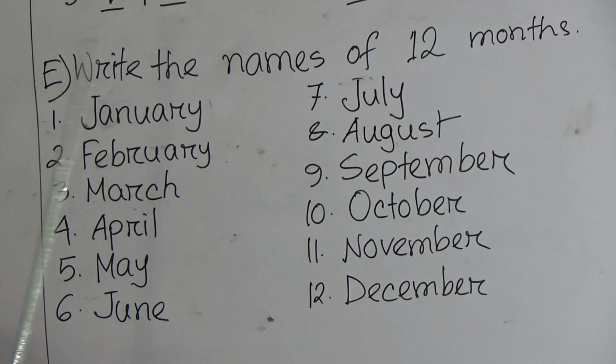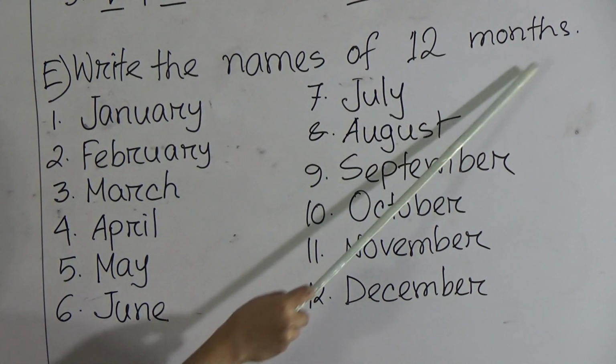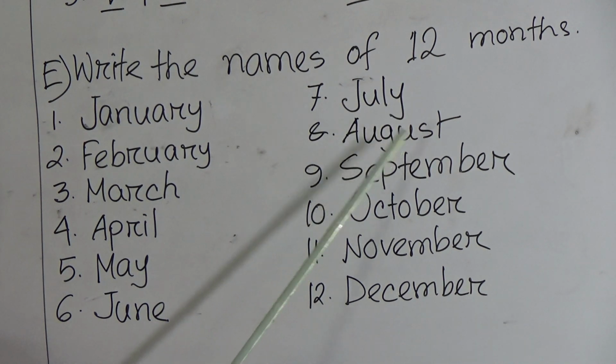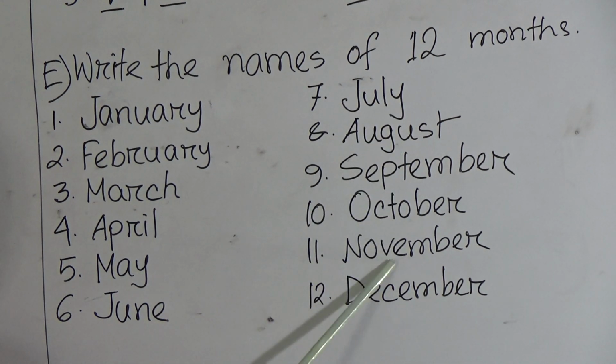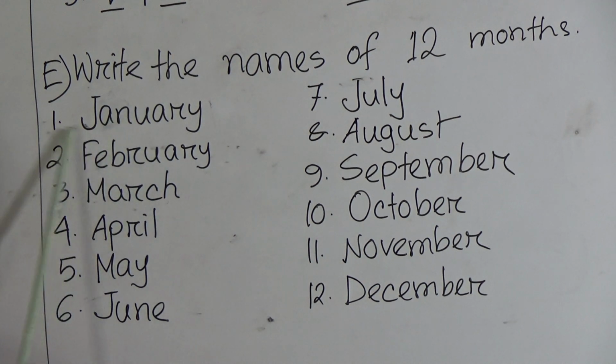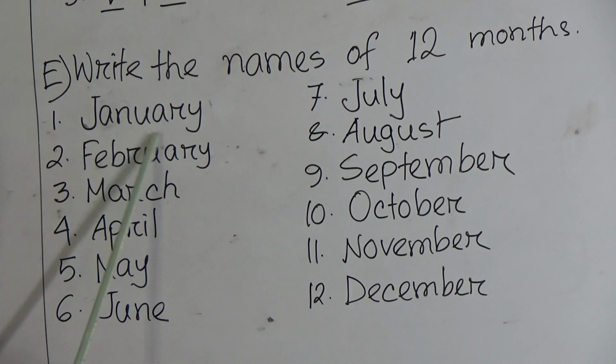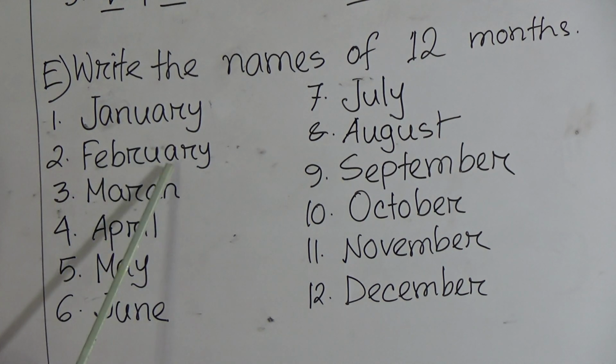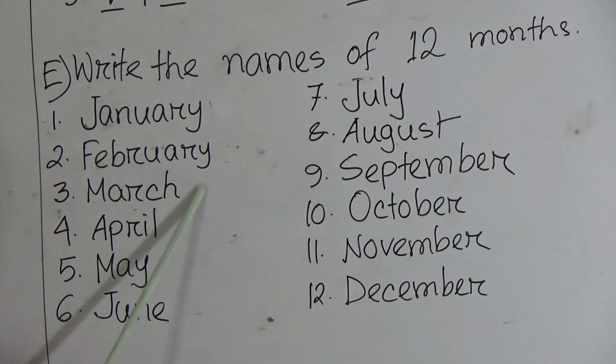This is number E. Write the names of 12 months. Number 1 is January. The 12 months: January, February, March, April, May, June, July, August, September, October, November, and December. January. February, F-E-B-R-U-A-R-Y, February.